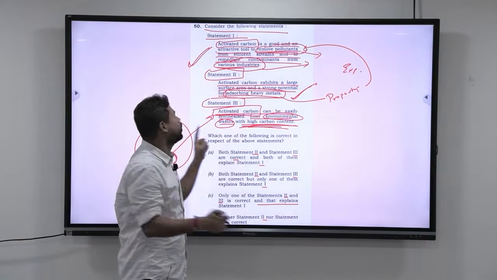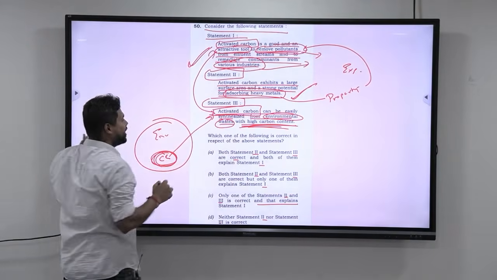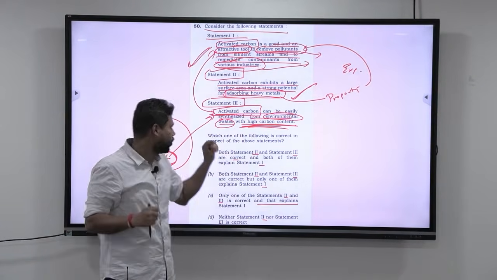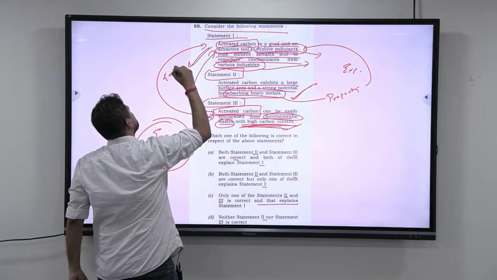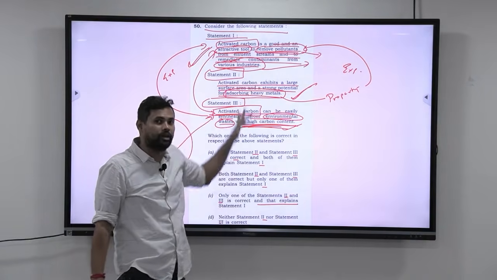If that is true, don't you think it becomes an attractive tool? Look at this. It becomes an attractive tool. Why does it become an attractive tool? Because it is easily synthesized in the environment. So statement 3 is also correct, and statement 3 is also explaining statement 1. So this is how you have to correlate these two statements to statement 1 before coming to the options.